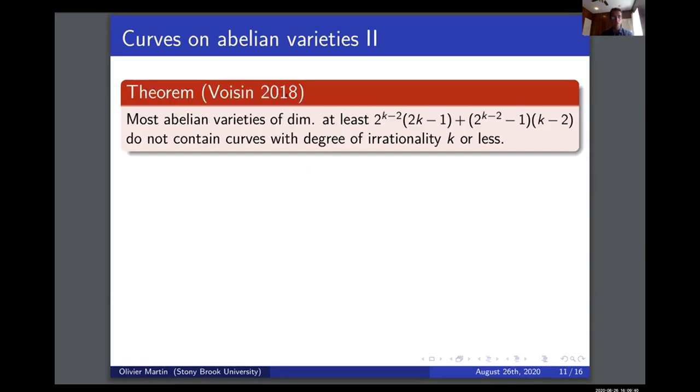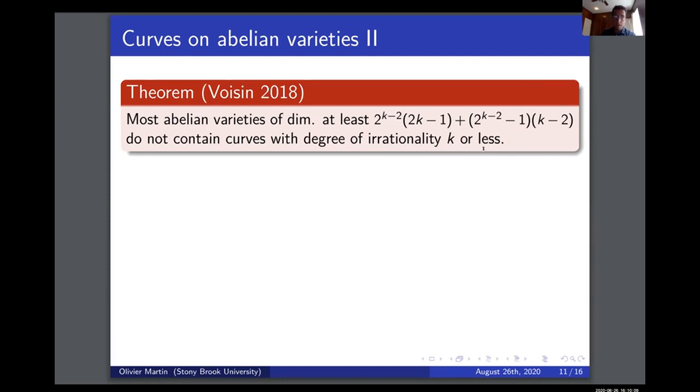This was extended by Voisin rather recently. What she showed is that if you fix the level of complexity for a curve, so if you fix the gonality of a curve, and you look at sufficiently large dimensional Abelian varieties, then most of them will not contain curves of that degree of irrationality. So most Abelian varieties of dimension at least this gigantic number do not contain curves with degree of irrationality k or less. Basically she extended Pirola's results from hyperelliptic to trigonal, tetragonal, and so on and so forth.